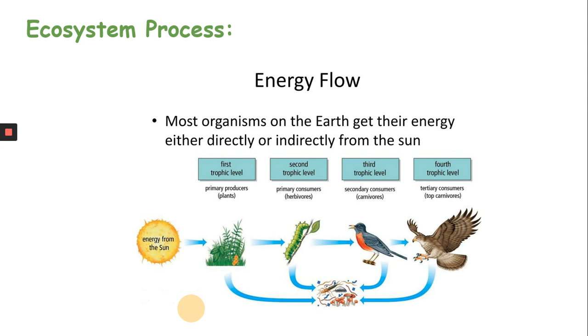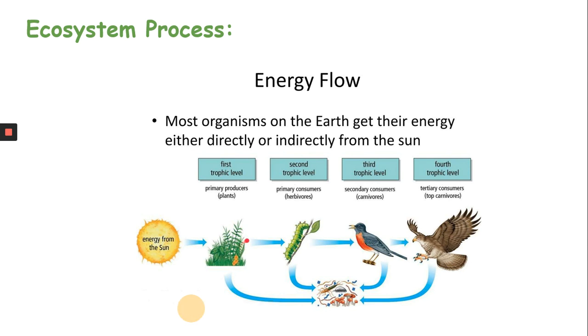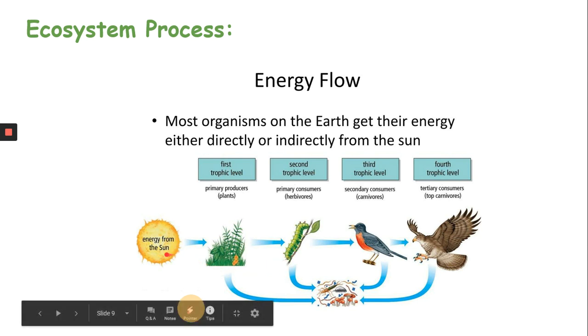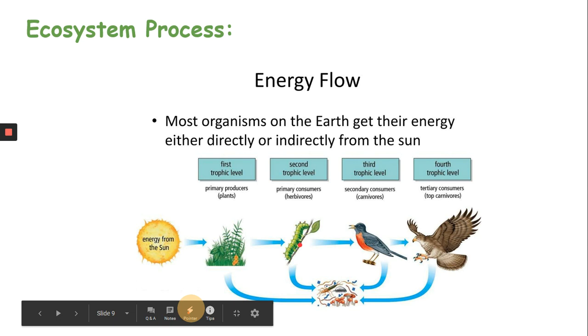Because of the sunlight, the primary producers, that is the plants, can make food. They use the sun's energy to convert carbon dioxide and water into something that will give them energy, that is carbohydrates. Then this caterpillar will feed on this plant, and the food that the caterpillar is getting is chemical energy. The light energy from the sun is getting converted to food, which is chemical energy, and this chemical energy, that is carbohydrate, can now be utilized by this caterpillar as food.